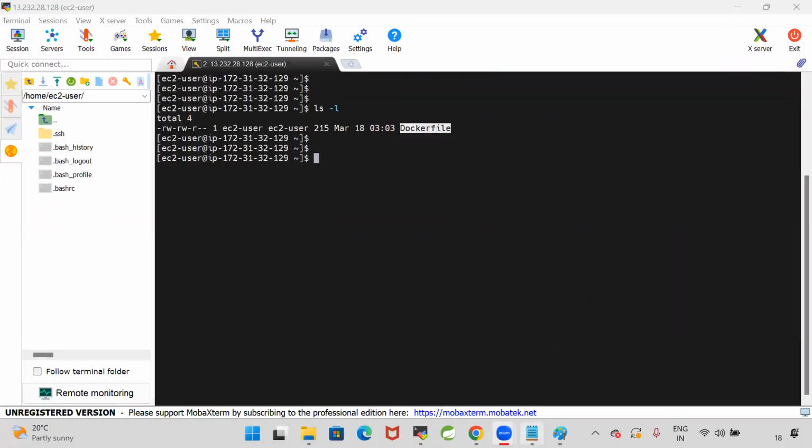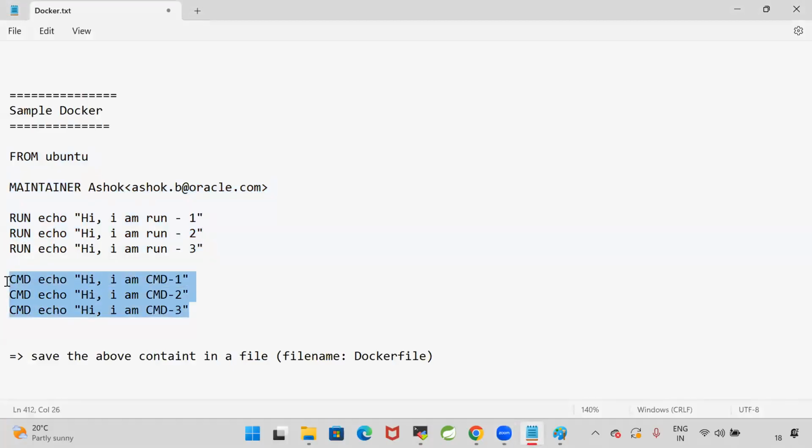Mr. Satish Kumar, I have written the CMD 3 instructions to show you that it will execute only the last one. I already told you it will execute only the last CMD. Then you are asking, why are you writing 3 CMDs when it will execute only the last? I want to show you that practically. That's why I'm writing 3 CMD instructions, and I will show you only the last one is executing. For practicals, I'm doing this.